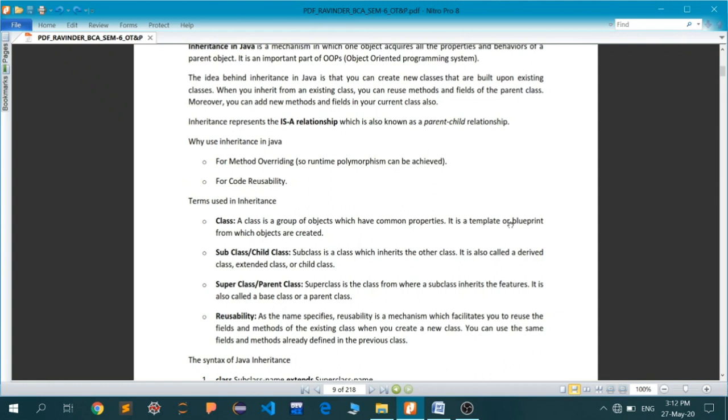Now, why do we use inheritance in Java? First of all, for method overriding, that is called runtime polymorphism, and second, for code reusability. Code reusability makes more sense because suppose your car class devises a method that after starting the engine and after inserting the first gear, its wheels should turn. So that particular method, after turning on the key, that is the ignition, and first gear, your car should move ahead as you accelerate.